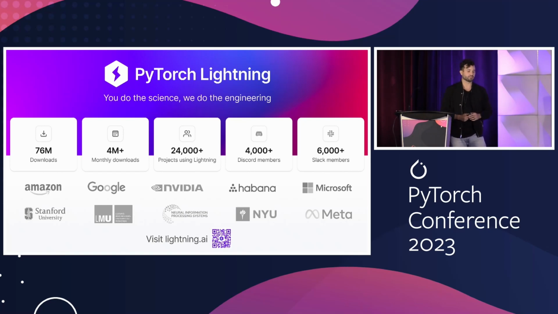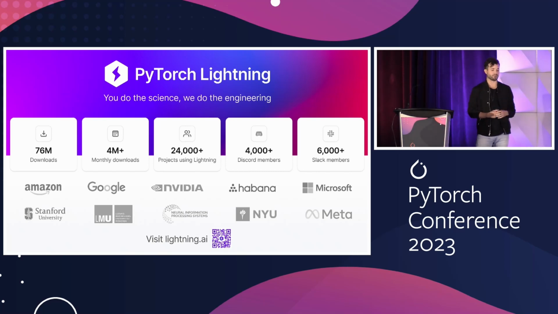Here are some stats. PyTorch Lightning has over 4 million monthly downloads today. Overall, 76 million downloads in the last few years. If you go to the open source GitHub repo, you'll see over 24,000 projects using Lightning, et cetera. I want to kind of frame this and put it into context a little bit.